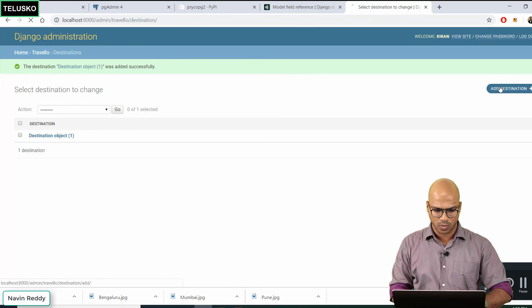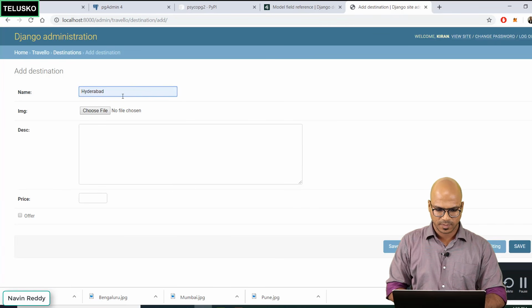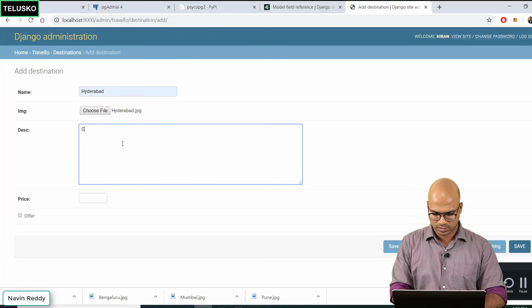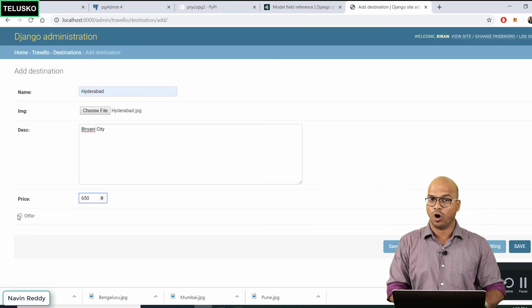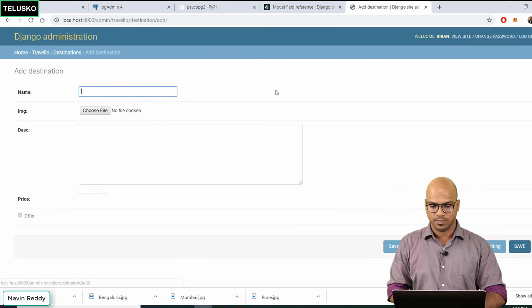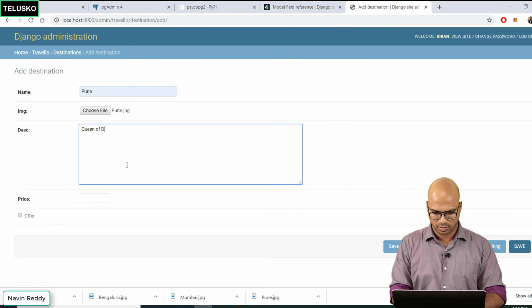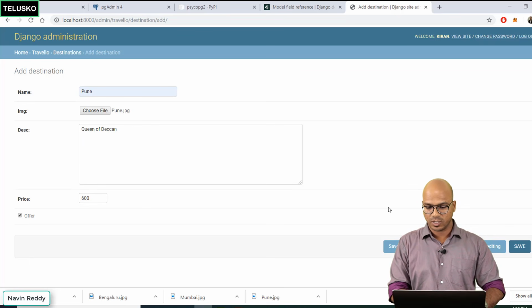Let's add some more. Click here. This time this will be, let's say, Hyderabad. Choose Hyderabad, and let's say this is Biryani city. And the price would be, let's say, 650. And let's keep Hyderabad in offer because we want to provide the offer to it. So let's click on save. Let's add some more. This time let's go for Pune, and we'll say the Queen of Deccan. For Pune we'll say again 600, but Pune will also be in offer.